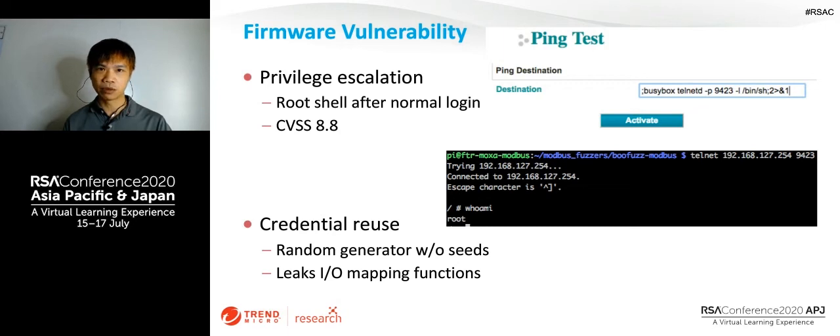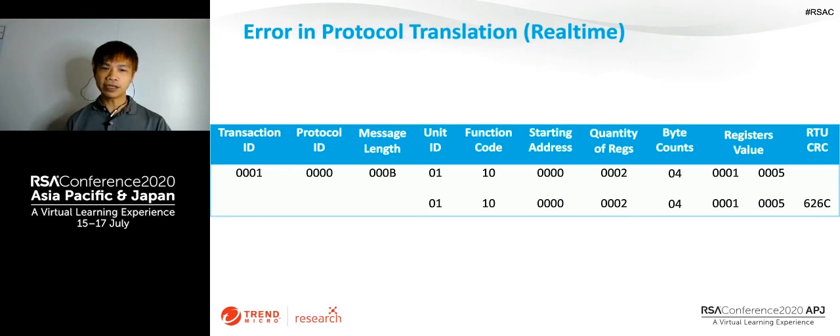Moreover, the random generator is a little bit problematic. The random generator comes without seeds, which means that each time the service restarts, the sequence of random numbers is always the same. They use the random number to encrypt the administrator password. That means you can always do a replay attack, and you don't even have to know the actual password. You can pretend to be an admin and change the settings. That's really serious.